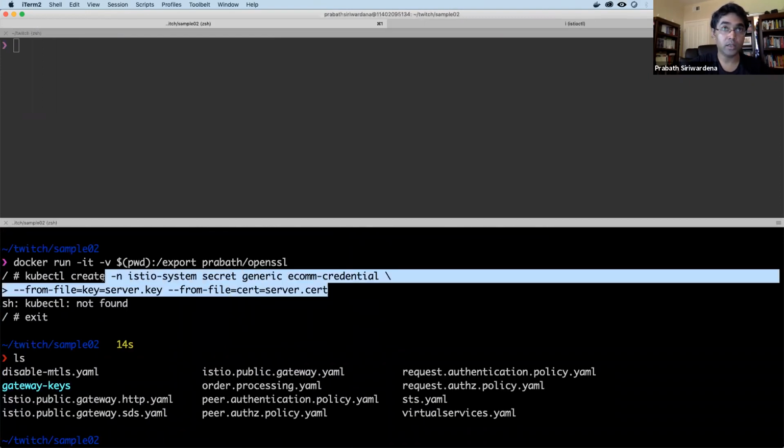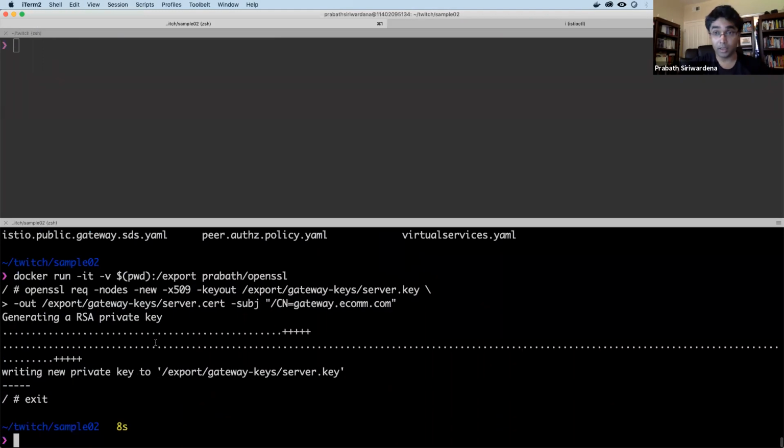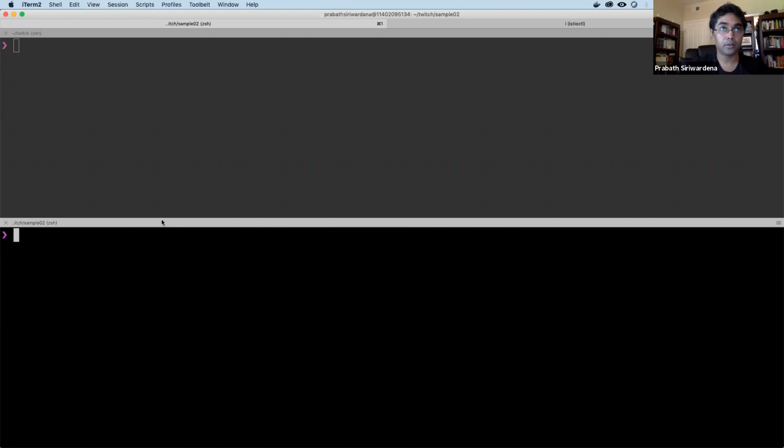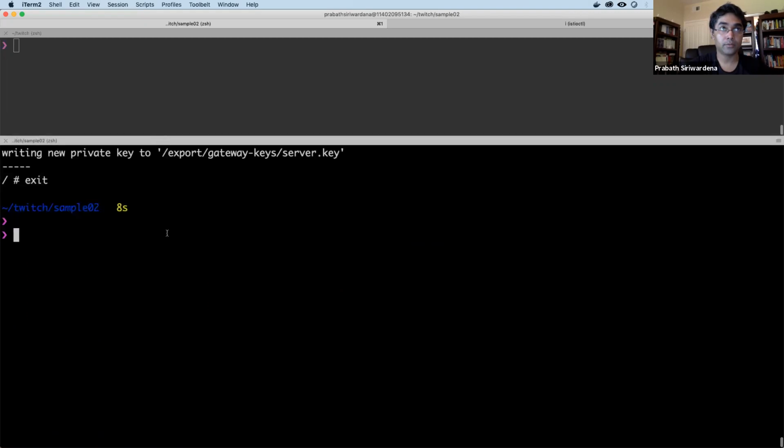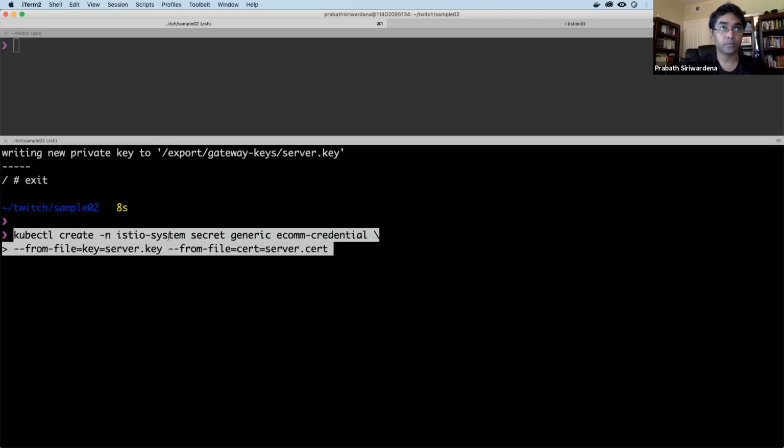So this will create a Kubernetes secret with the keys I just generated, right? The server key and the server cert are the ones that we generated from the OpenSSL command.